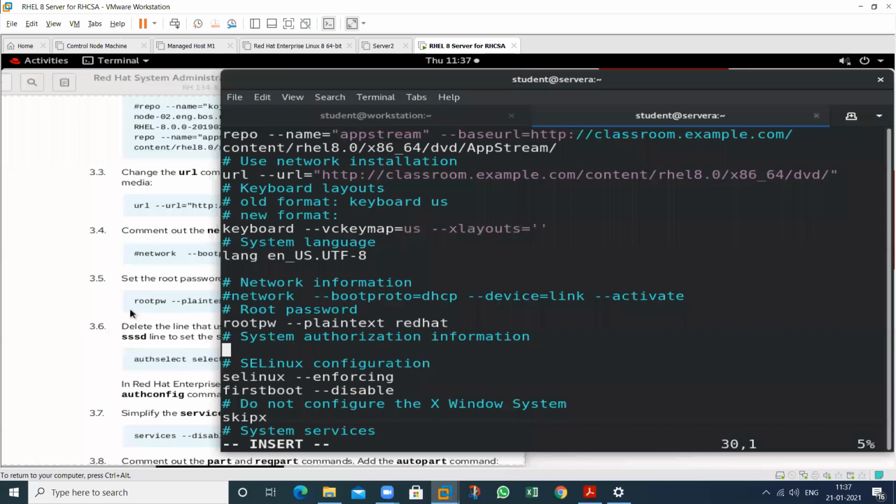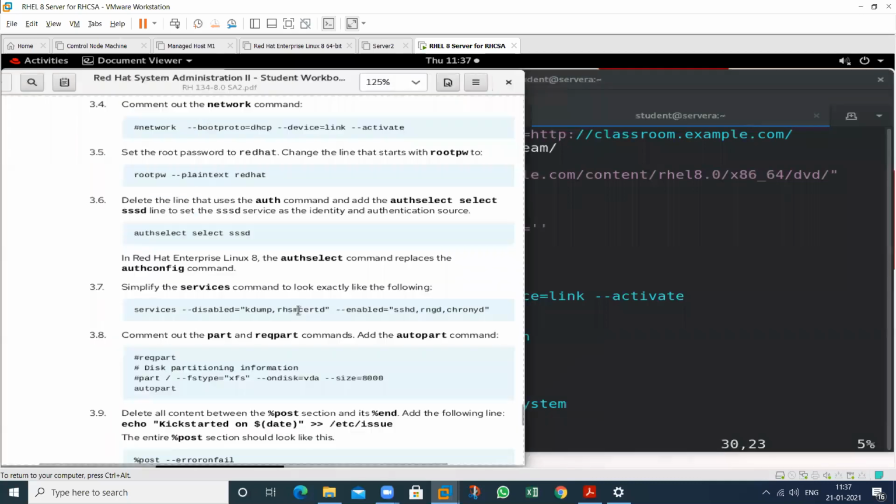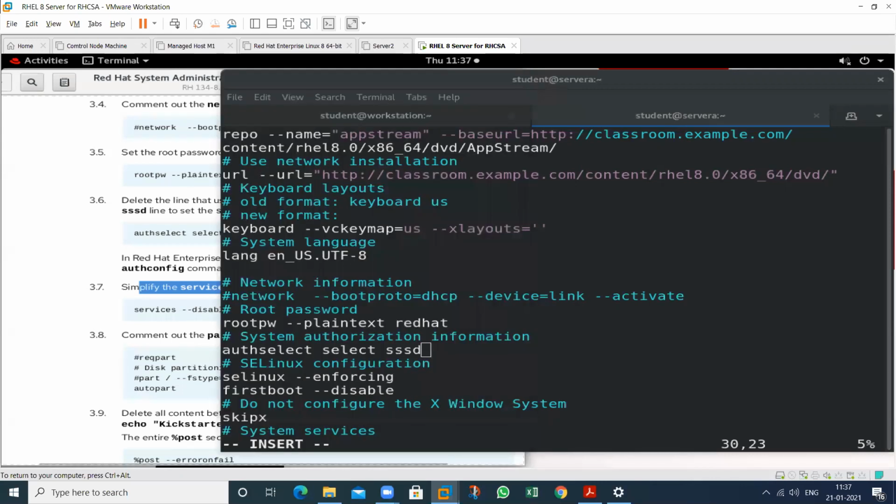Then what is the next? This one, services: disable which service? kdump, rhsmcertd, and rhsm. Enable this one: sssd, rngd, crond. So these services should be enabled. So simply the services command should look exactly like the following. So we have enabled these services.